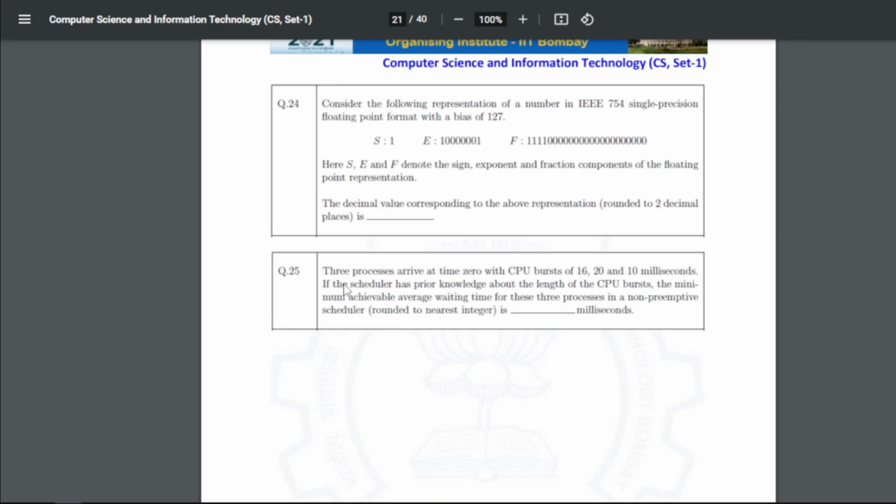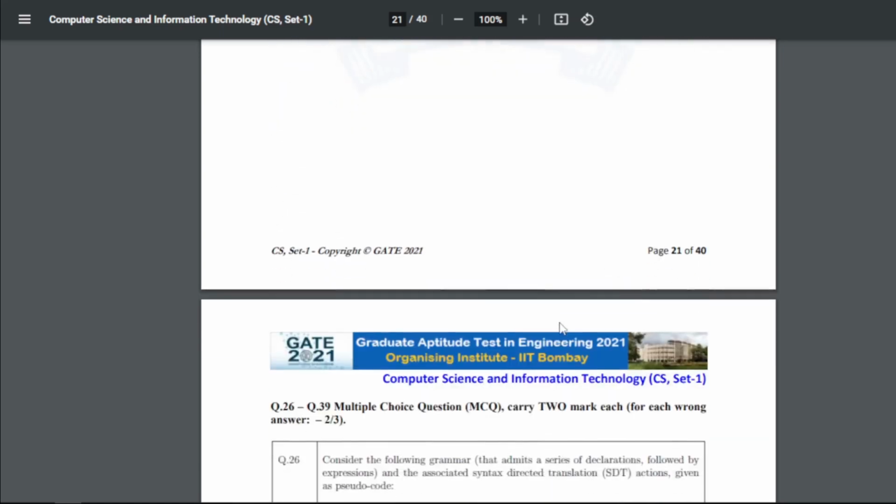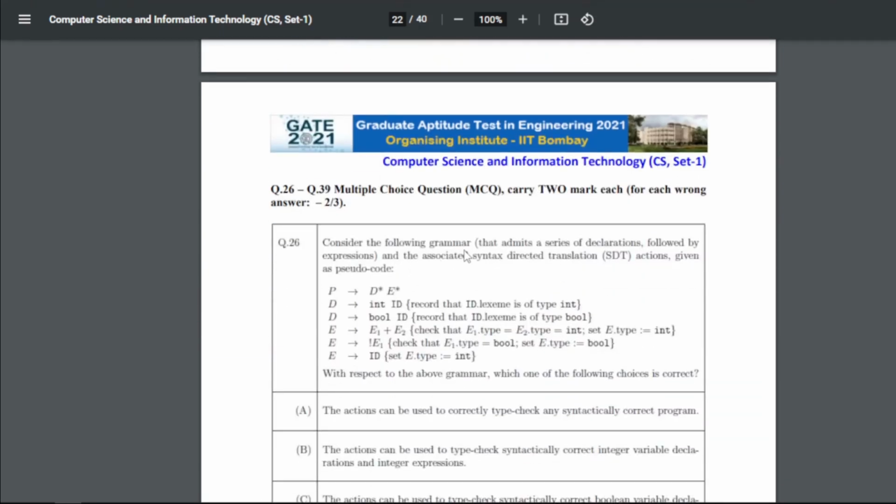Now for 25, three processes arrive at time 0 with CPU bursts of 16, 20 and 10 milliseconds. If the scheduler has prior knowledge about the length of the CPU burst, what is the minimum achievable average waiting time for these three processes in a non-preemptive scheduler, rounded to the nearest integer? So for question 25 the answer is 12 milliseconds. Now a multiple choice question again.